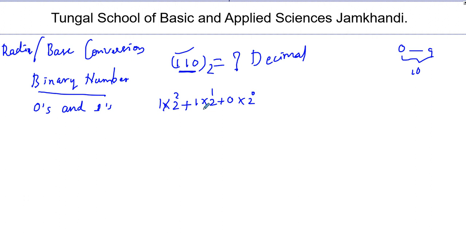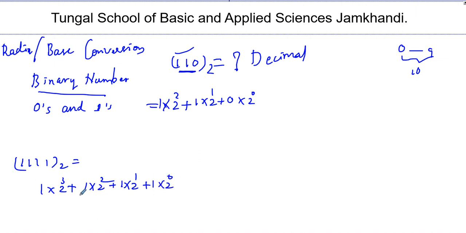One more example. If I have 1, 1, 1, 1 with base 2, to convert to the equivalent decimal number, what do we need to do? 1 into 2 to the power 3, directly you can write, plus 1 into 2 to the power 2 plus 1 into 2 to the power 1 plus 1 into 2 to the power 0. If you are confused, first multiply by 2 and write the powers like this, 0, 1, 2, 3. That is also okay. If there are 4 digits, the last power is 3.